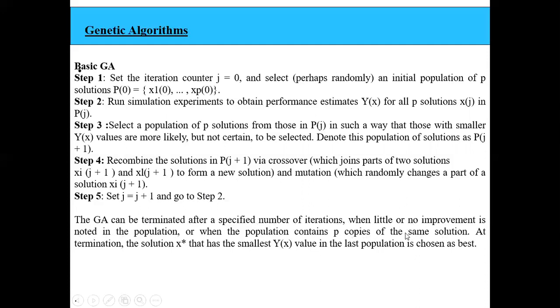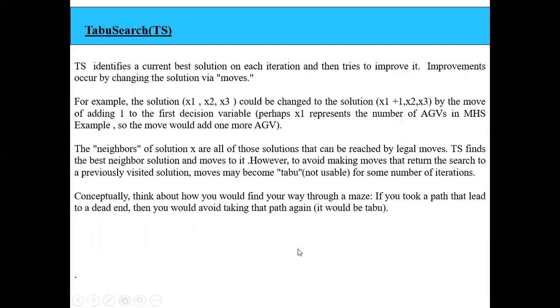At the end we find the solution x star that has the smallest Y of x value in the last population, which is chosen as the best one. The optimal solution x star is the one with the smallest output performance value Y of x.